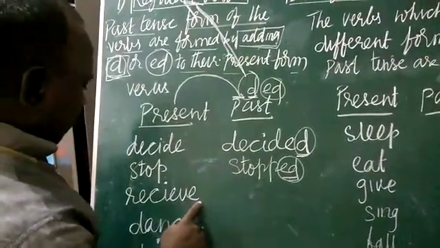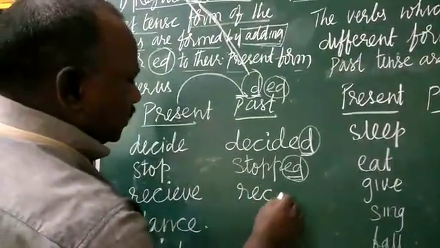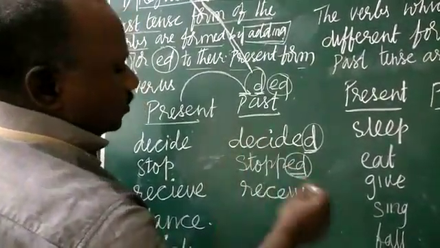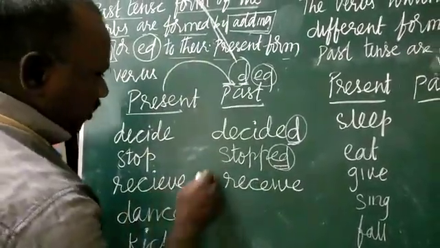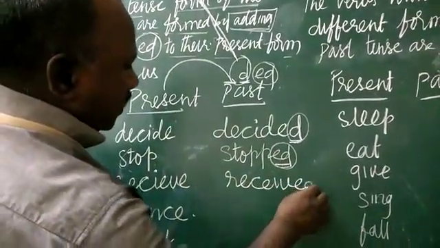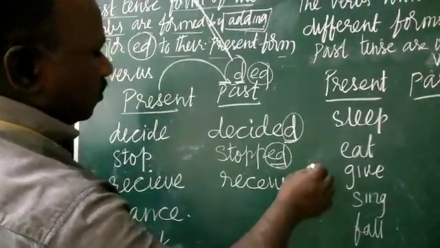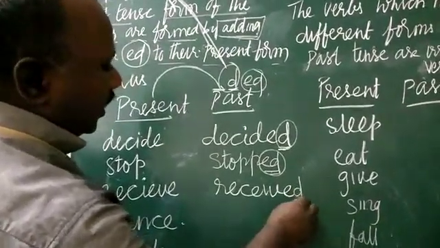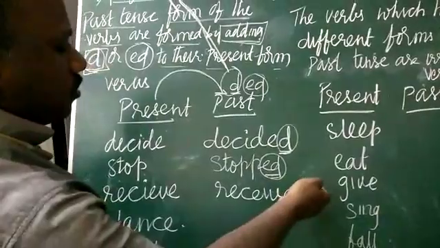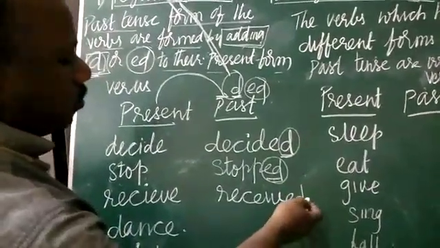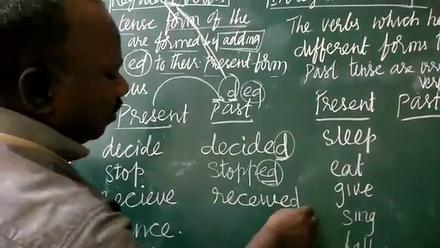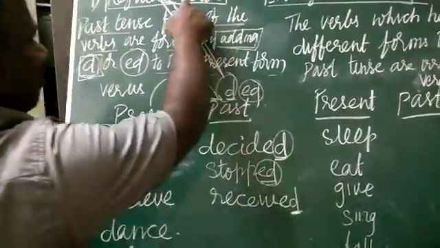We'll go with one more example. R-E-C-E-I-V-E. Receive is present tense. Received: I am taking d here. According to the rule, if you take d or ed, so I took d here, then it changed into past tense. Since it is adding d, it is a regular form of the verb.